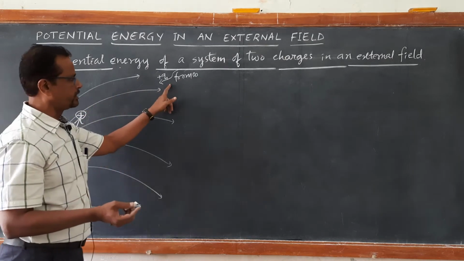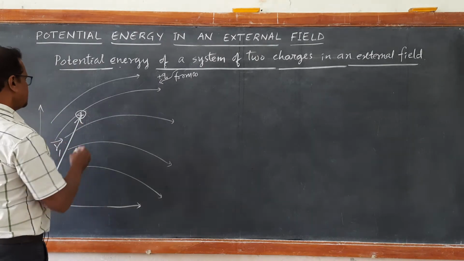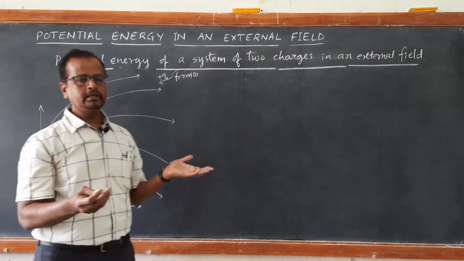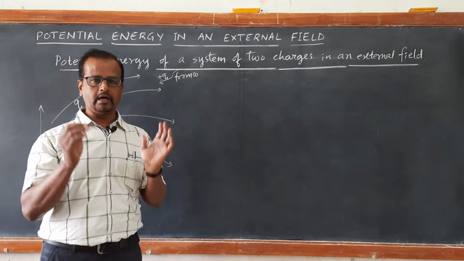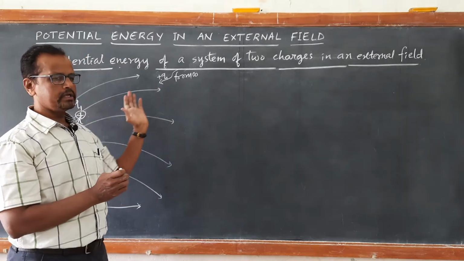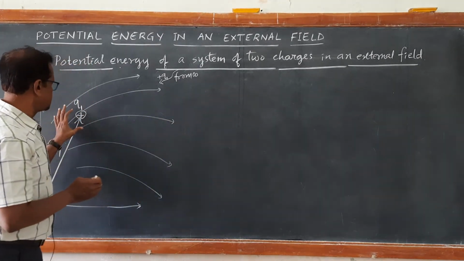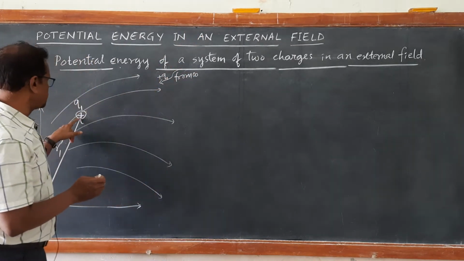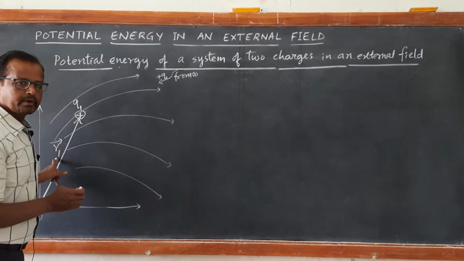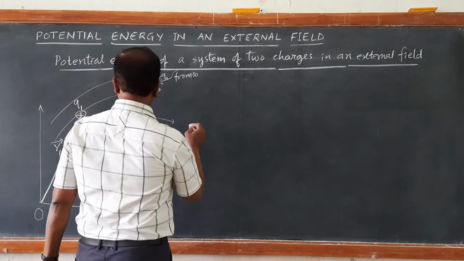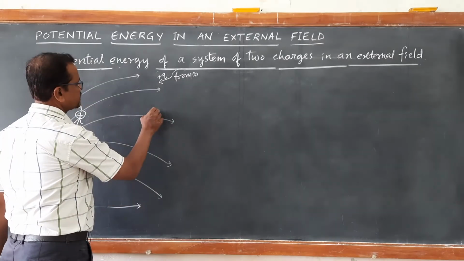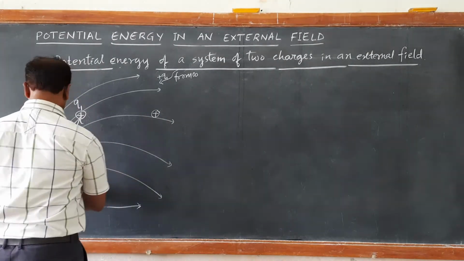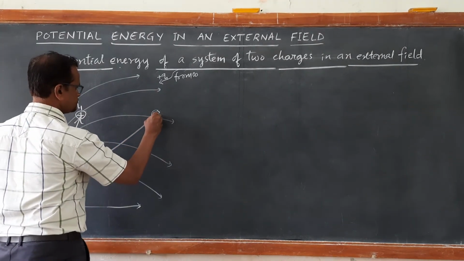That work done will be Q1 times the potential at this particular point, right? Let us say the potential at this point is VR1, so that Q1 times VR1 gives us the work needed to be done in bringing this charge Q1 from infinity to the position vector R1, right? Next, we are going to bring another charge at another position, let us say R2,